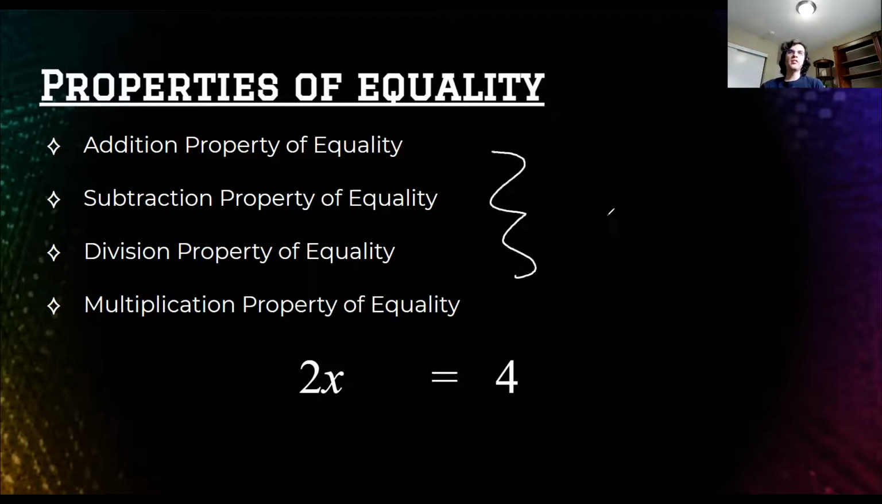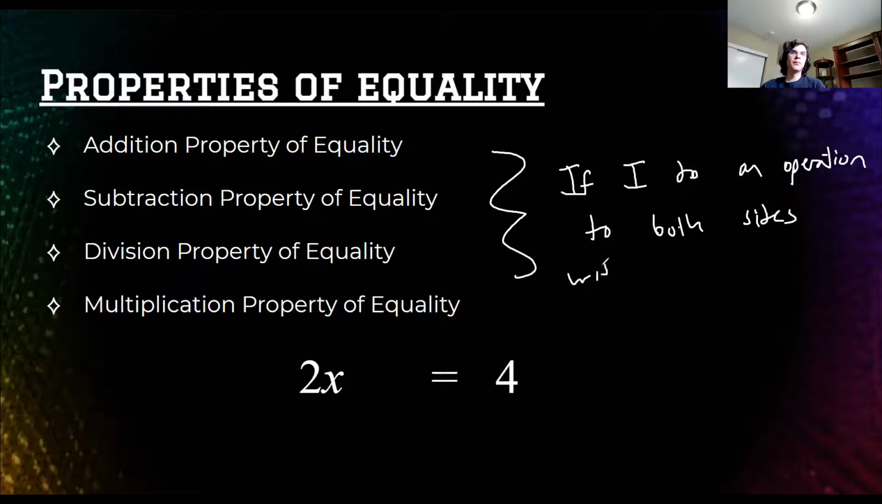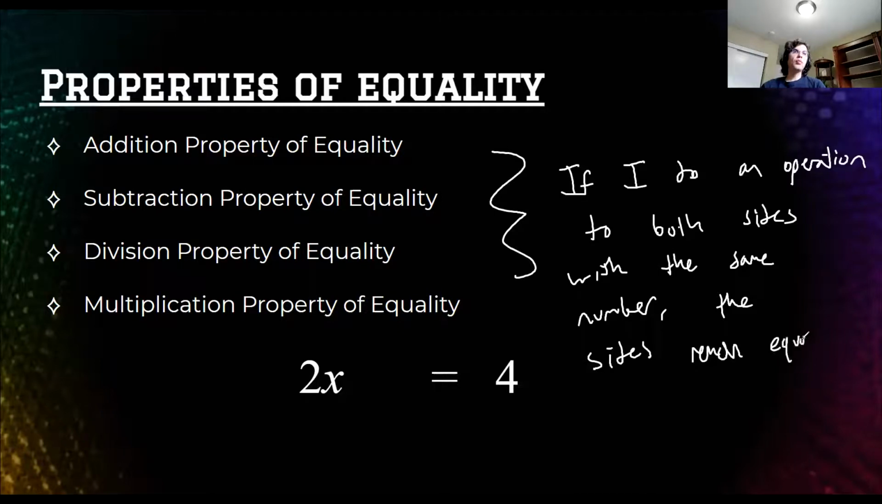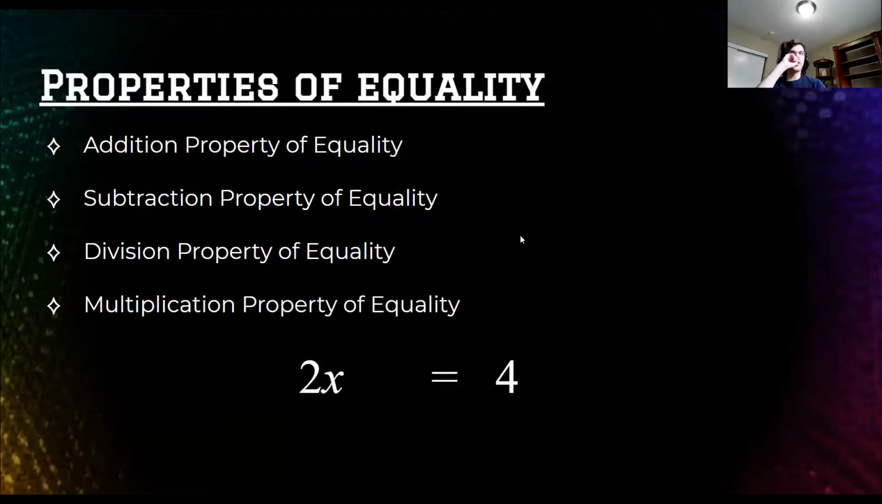So for all of these, if I do an operation to both sides with the same number, the sides remain equal, right? Those are the properties of equality. Now there's a couple more properties we equip ourselves with in geometry and in algebra. So not just these properties, but some more tricky ones. Let's look at some of the trickier algebra properties.